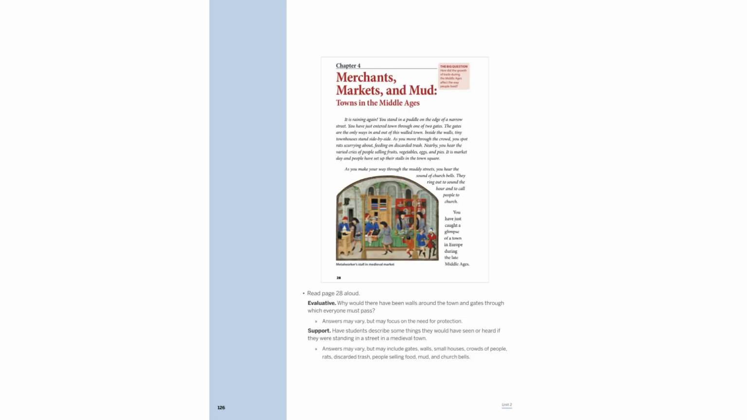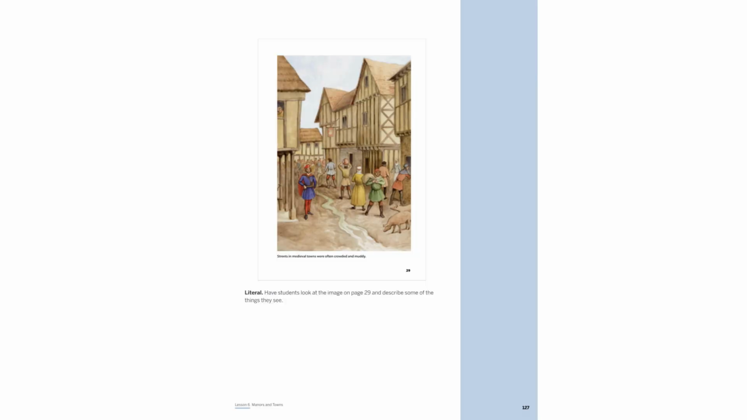Medieval towns were bustling hubs, enclosed by protective walls with gates as the sole entry points. Streets were narrow and muddy, lined with tiny townhouses. Market days filled the air with cries of vendors selling produce. Rats thrived on discarded trash, while church bells marked time and called people to worship, painting a vivid picture of medieval life.